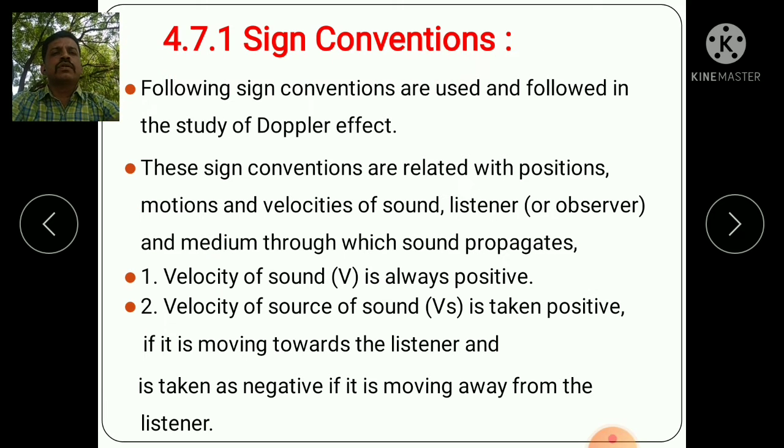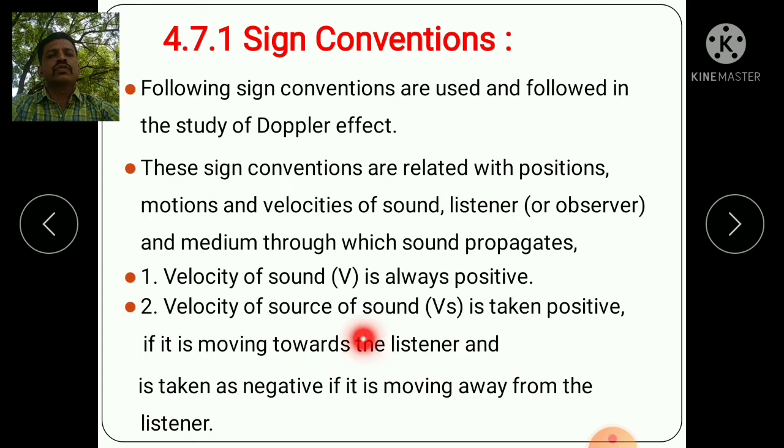Sign conventions. The following sign conventions are used in the study of the Doppler effect. These sign conventions are related to the positions, motions, and velocities of the sound source, listener or observer, and the medium through which the sound propagates. Velocity of sound v is always positive. Velocity of the source of sound vs is taken positive if it is moving towards the listener, and negative if it is moving away from the listener.